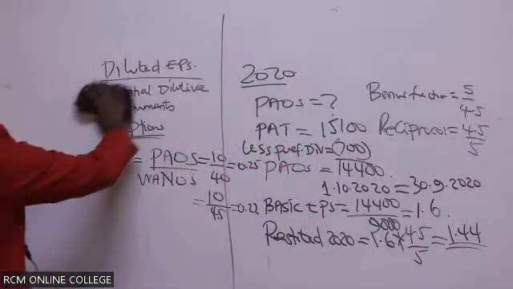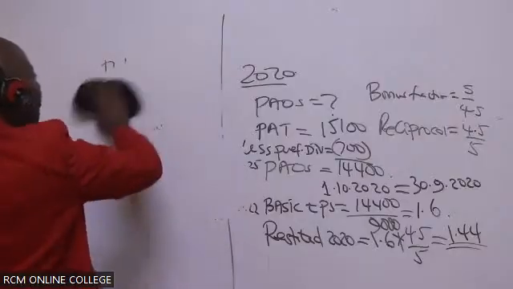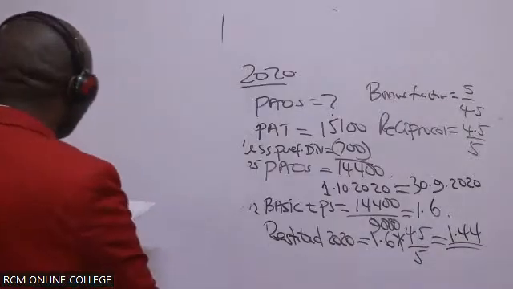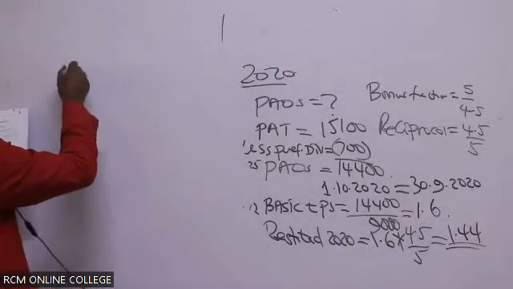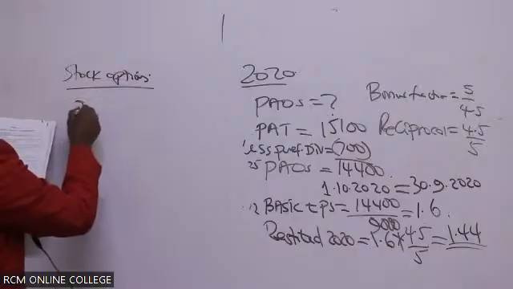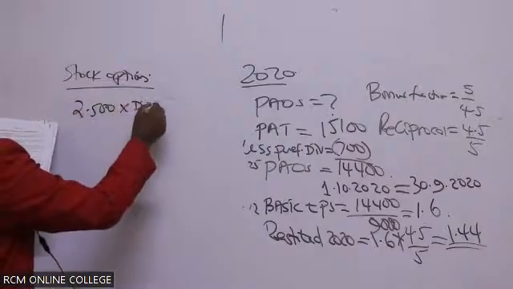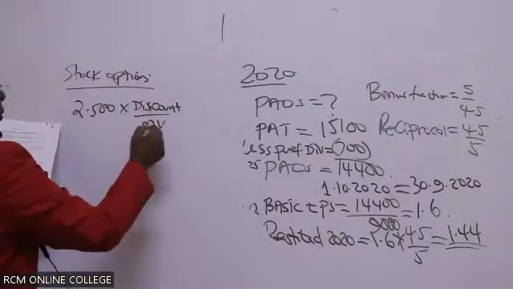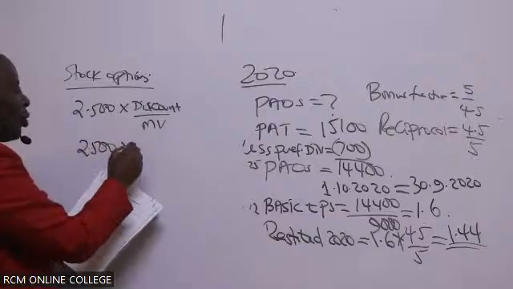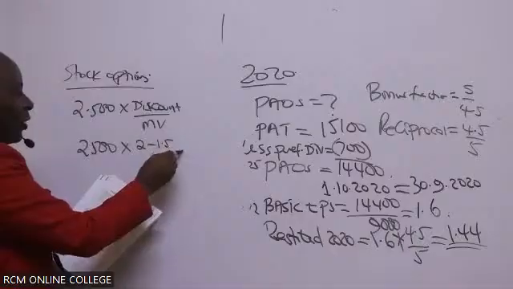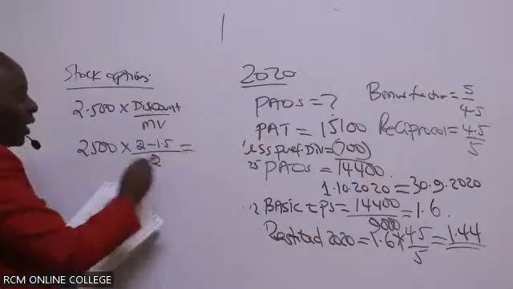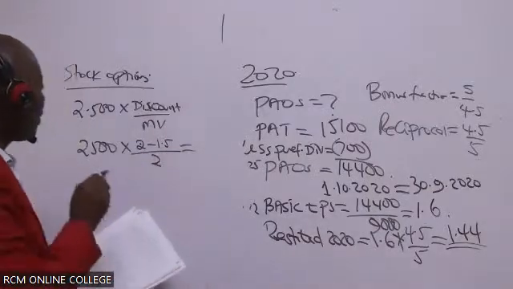I hope you have written there stock options. Stock options are just options. I'm trying to identify the dilutive instruments. Stock options. So in this case, they were 2,500 times the discount over market value of the shares. The discount, you've told me, I take 2 minus 1.5, all over the normal price, all over 2. If I do it this way, then I will be able to get the free shares.